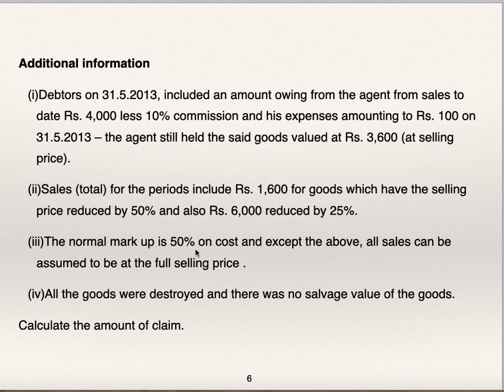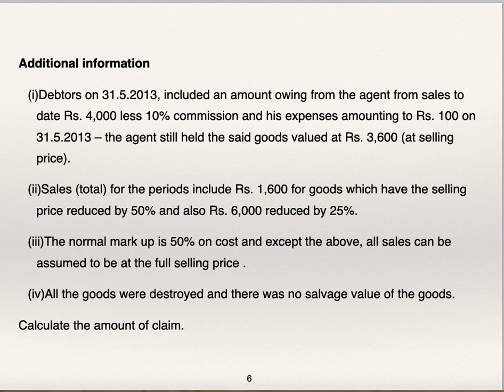The normal markup is 50% on cost. Except the above, all sales can be assumed to be at full selling price. All the goods were destroyed and there was no salvage value of goods. Calculate the amount of claim.